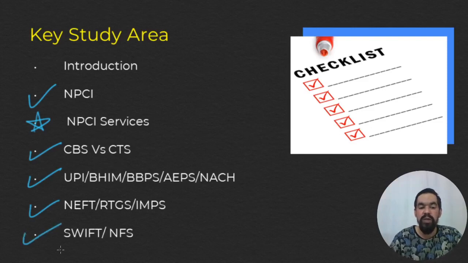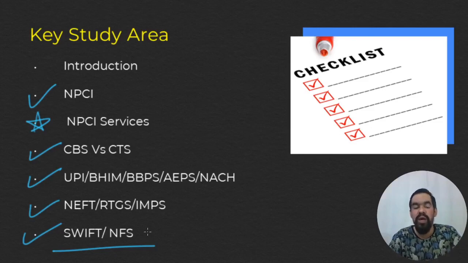For international transfers, we generally use SWIFT. And NFS, the National Financial Switch, is basically used to manage a shared network of ATMs, automated teller machines, in India. SWIFT is an international organization headquartered in Belgium. The primary role of SWIFT is to manage, verify, and process financial messages, including wire transfers. Wire transfer is generally used for international transfers.